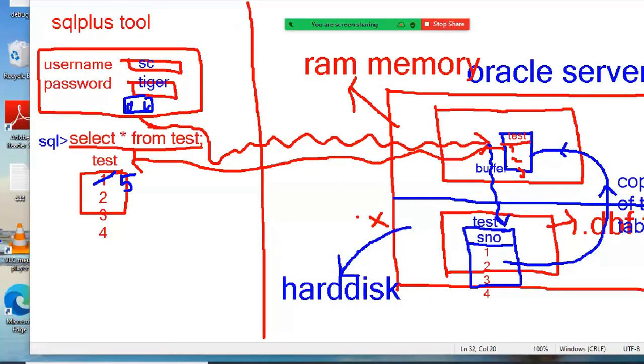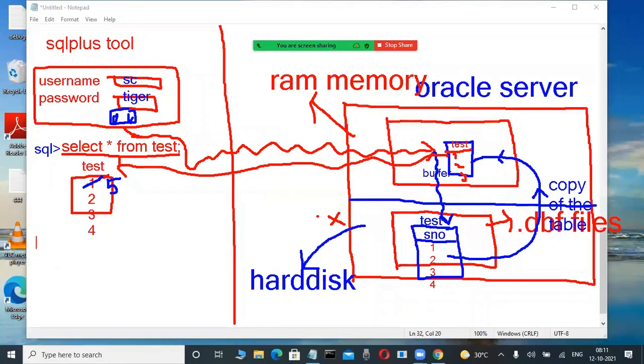Concentrate here. Now I want to change this data, this one, into 5, for example. In the future you will also be changing data like this. Whenever we change this data from 1 to 5 in a project, we use the SQL language command UPDATE. Don't write it down, you may not have an idea about these things.